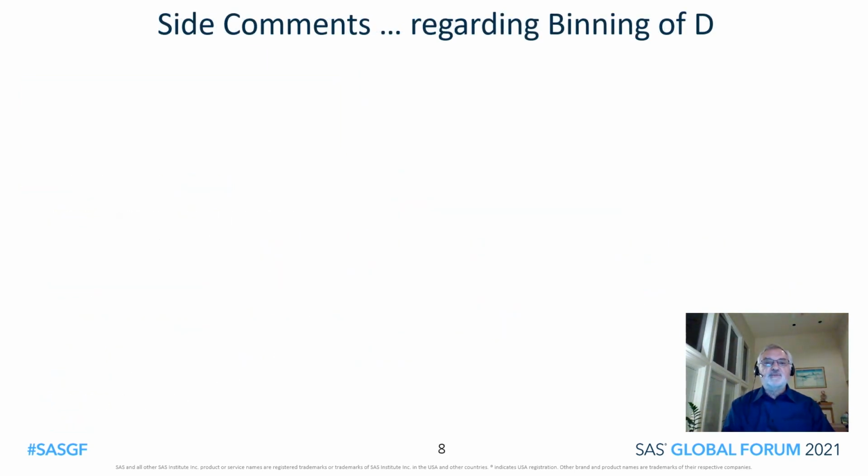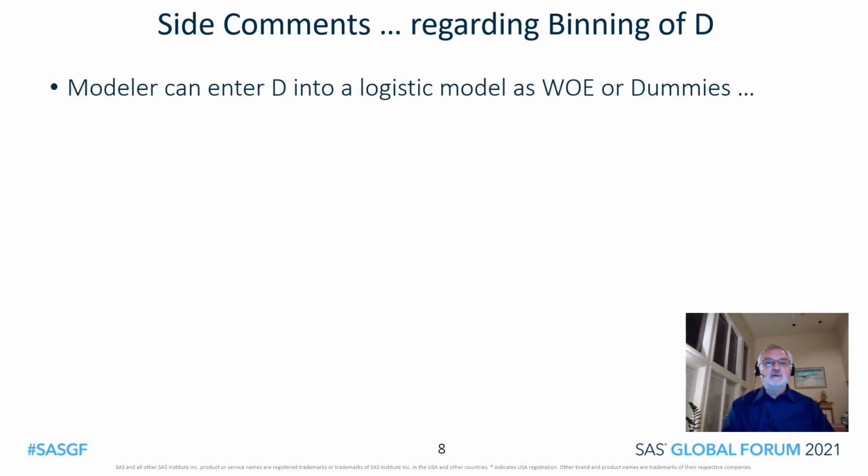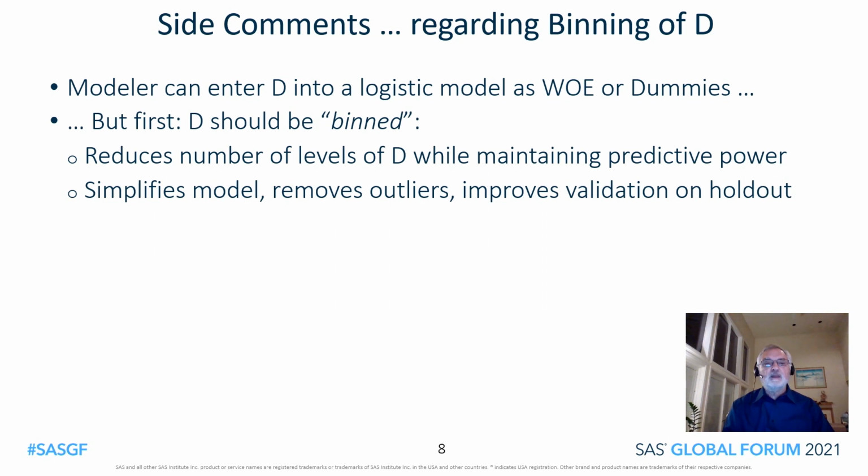Now I'll make some side comments regarding the binning of discrete predictor D. The modeler can enter D into a logistic model using weight of evidence coding or dummy variable coding. But either way, the modeler should consider binning of D. Binning reduces the number of levels of D while maintaining predictive power, and it simplifies the model, removes outliers, and improves validation on a holdout sample.